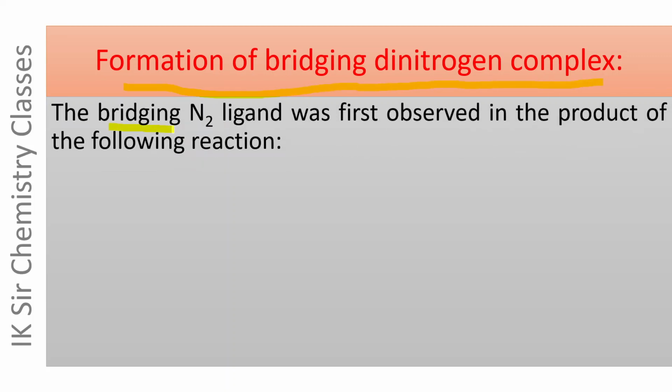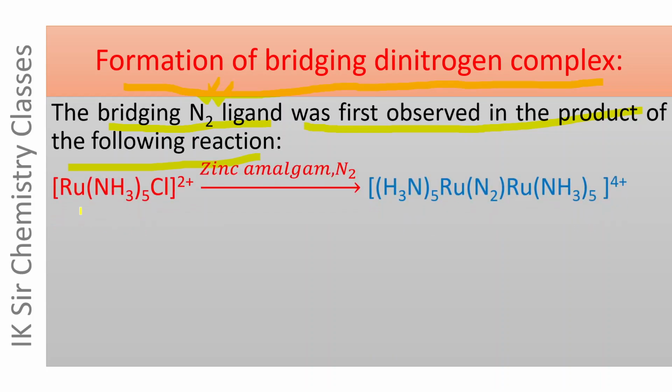The bridging N2 ligand was first observed in the product of following reaction. A reaction is given here in which the product contains bridging N2 molecule which is bonded to two metal atoms, [Ru(NH3)5Cl]2+.